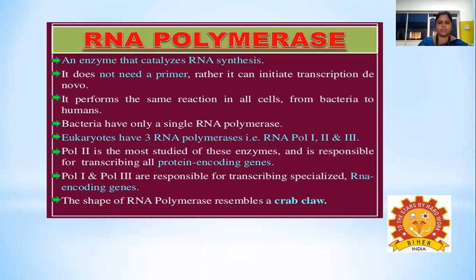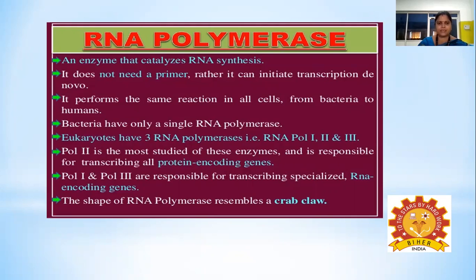So this RNA polymerase is necessary for transcription of RNA from DNA in eukaryotic as well as in prokaryotic cells. Prokaryotic cells, especially bacteria, have only a single RNA polymerase enzyme. But in eukaryotes, as I discussed earlier, we have three different types of RNA polymerases: RNA polymerase 1, 2, and 3.